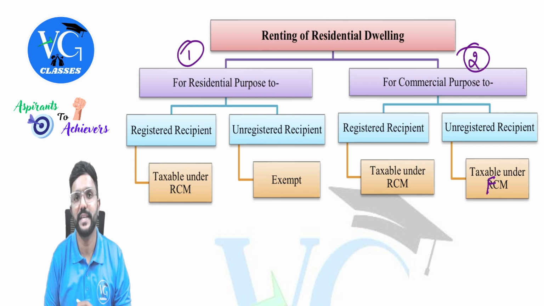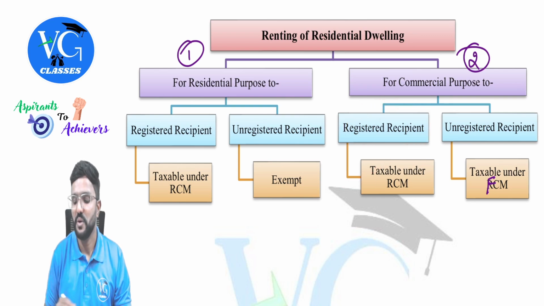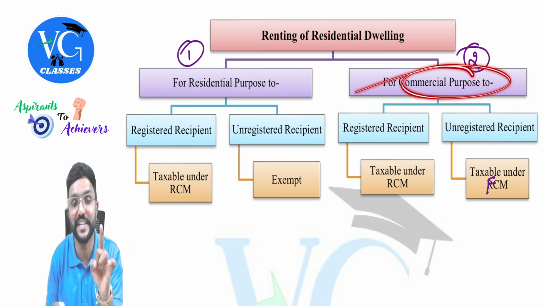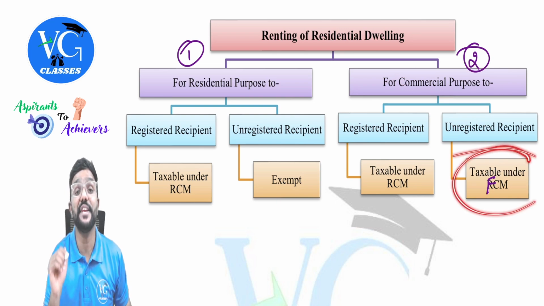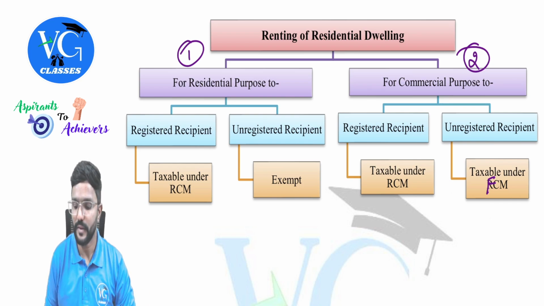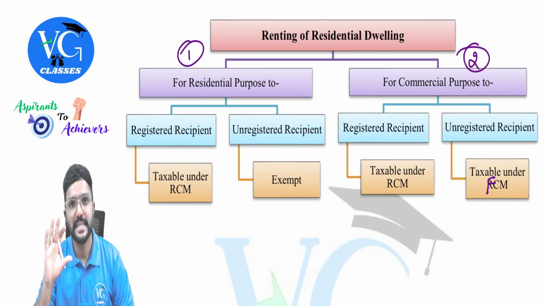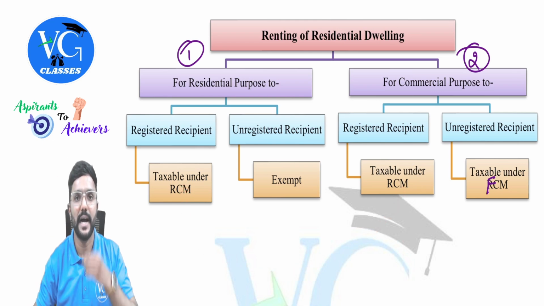Sir, what if the residential dwelling is let out for a commercial purpose? Then check who is the tenant, whether he is registered. If the tenant is registered, taxable under RCM. No, sir, the tenant is not registered. Then it is not covered in exemption because it is not for residential purpose. It is for commercial purpose. In that case, it is taxable under FCM. So the supplier, that is the owner, has to pay GST, because this will not fall under RCM also, and will not fall under exemption also, means taxable under FCM, guys. Is that clear?